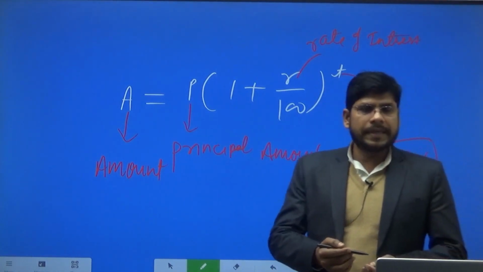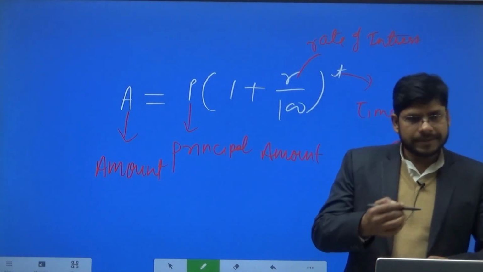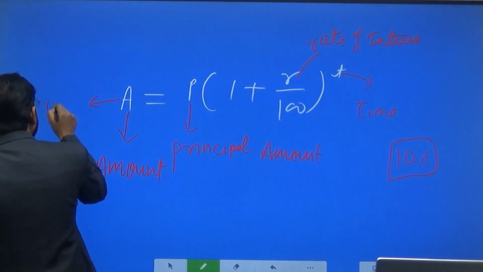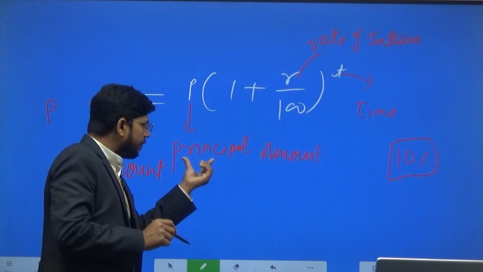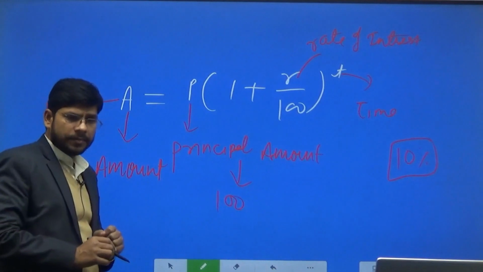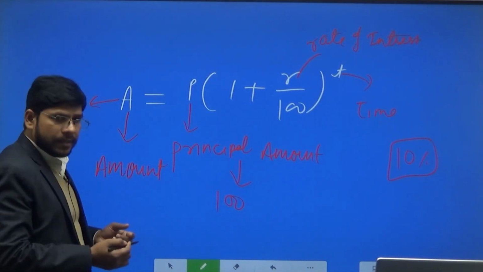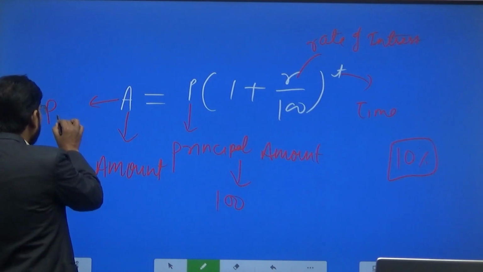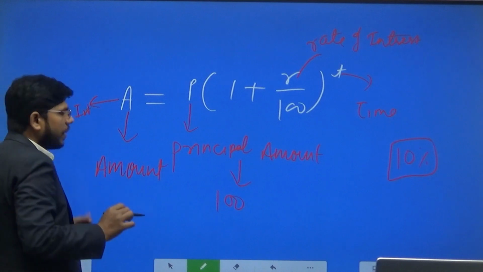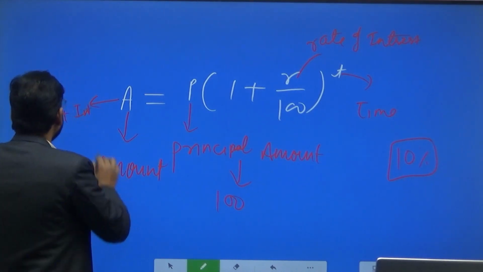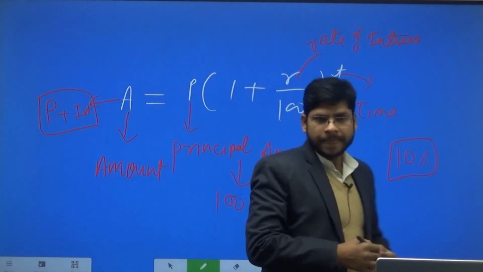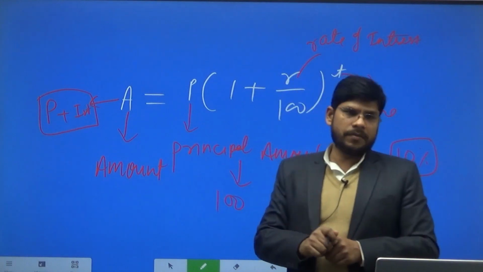Principal amount, that is what you have given me, like 100 rupees, plus interest. So the sum of money that I have to return to you is known as A, amount, Mishradhan.